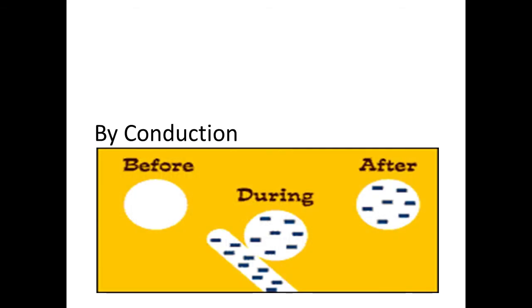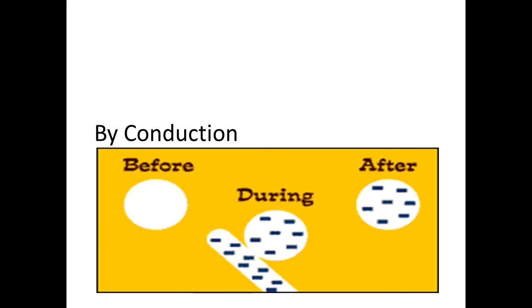So this is an illustration of how conduction occurs. Before, you see here the white circle has no charge yet. But when this plate is placed near a rod, for example, a negatively charged rod, the rod now transfers negative charge to the plate, because they are in contact. The rod and the plate are in contact with each other, so some of the charges of the rod are transferred to the circular plate.